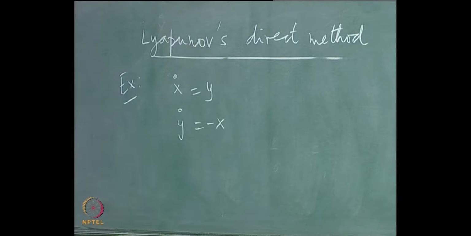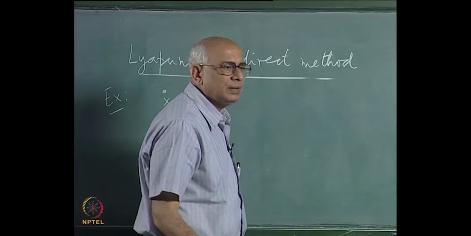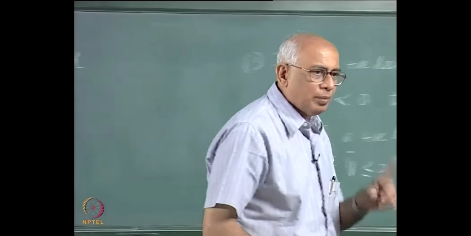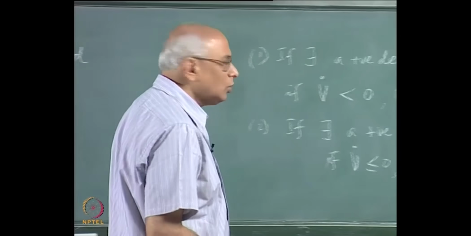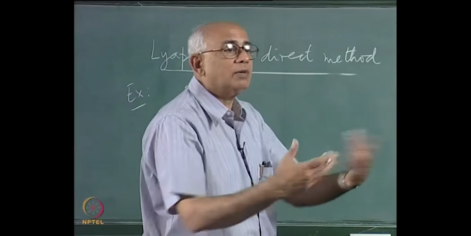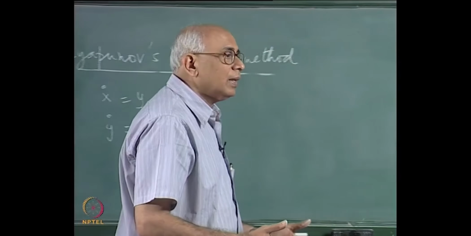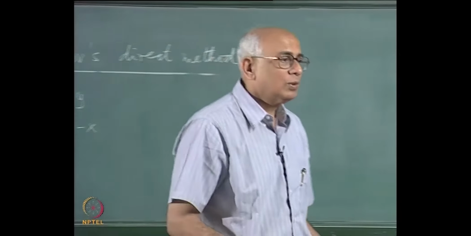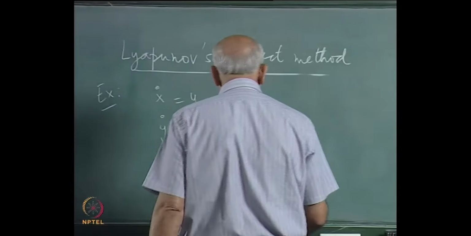And now what can you tell me about this? What should I choose to be the Lyapunov function? Here is where there are no simple guidelines available. We know already that this is going to be a center at the origin, and we know that it is stable but not asymptotically stable. What would you choose as a Lyapunov function? I would like to choose something that is positive definite, something which vanishes at the origin and in the neighborhood of the origin does not go to 0. I would like to choose something that has a definite sign, so it must be at least quadratic. I could choose x squared plus y squared, so I certainly choose that.